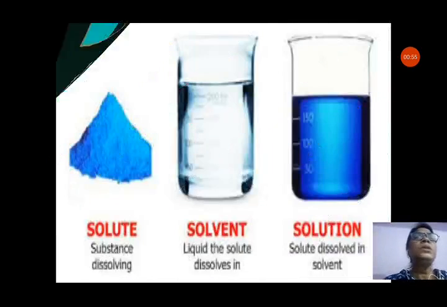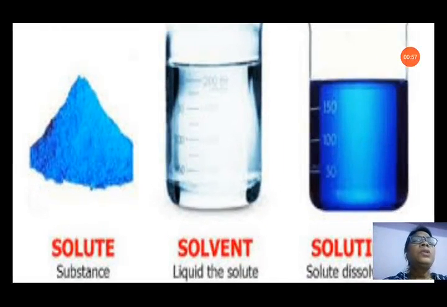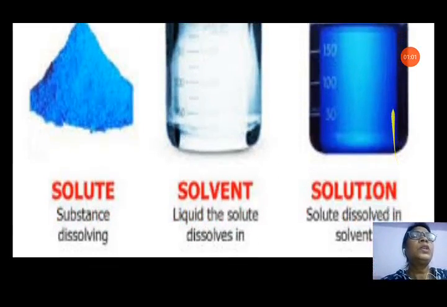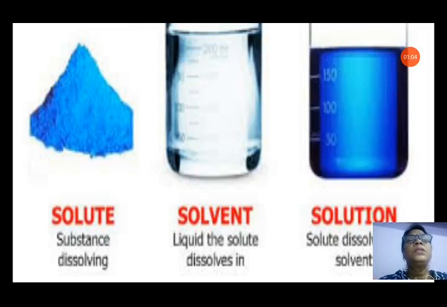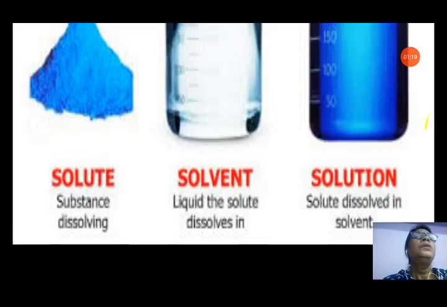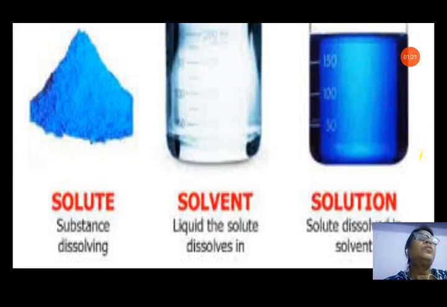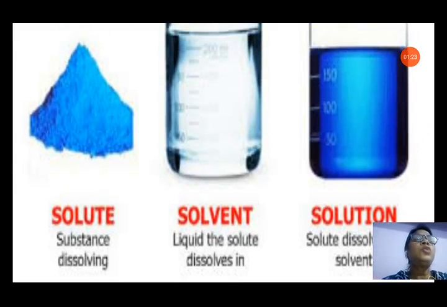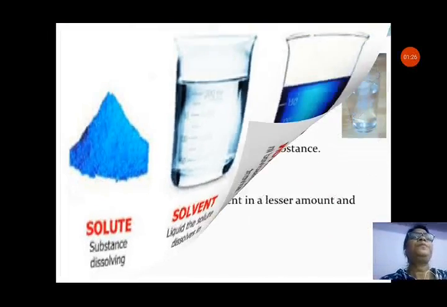Now, next we will see 3 important terms: solute, solvent and solution. So, first, what is solute? The substance that dissolves in a liquid is known as solute. Solvent is the liquid in which the solute dissolves. And what is solution? Solution is the result of mixing solute and solvent together. When we mix any solute in a solvent, we get a solution.